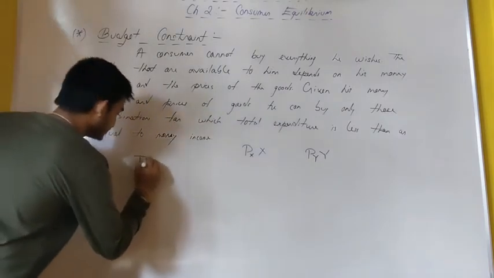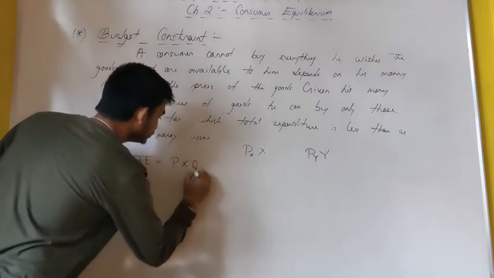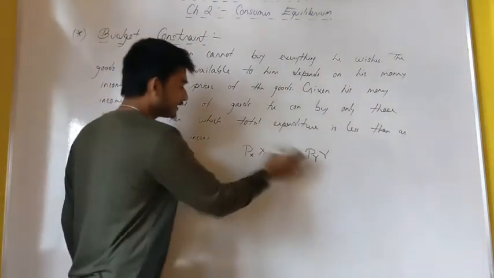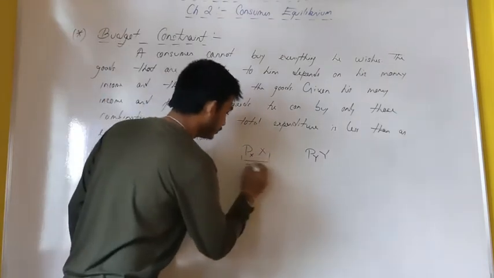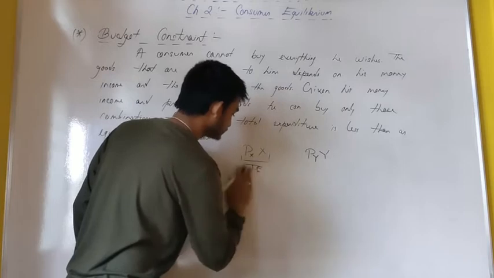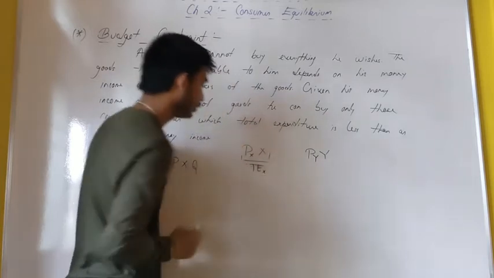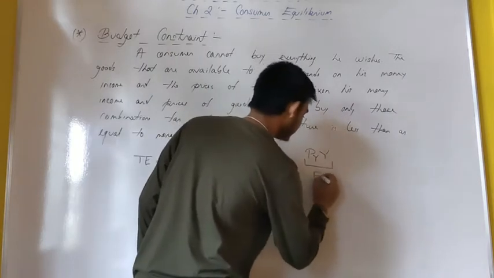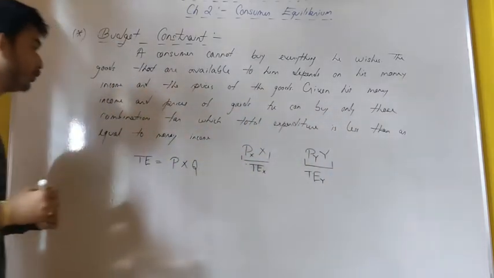Total expenditure is basically the price into the quantity. Now he is consuming two items, so this part belongs to total expenditure for good X, and this part belongs to total expenditure for good Y.